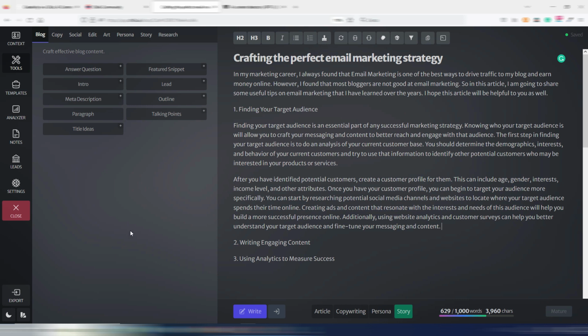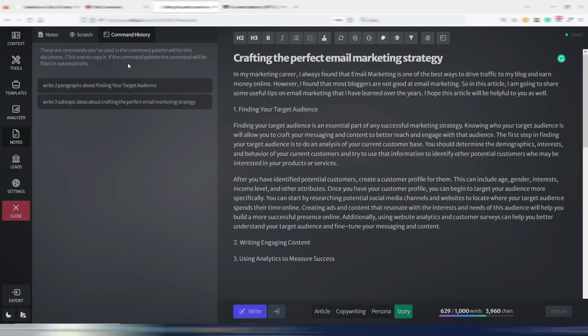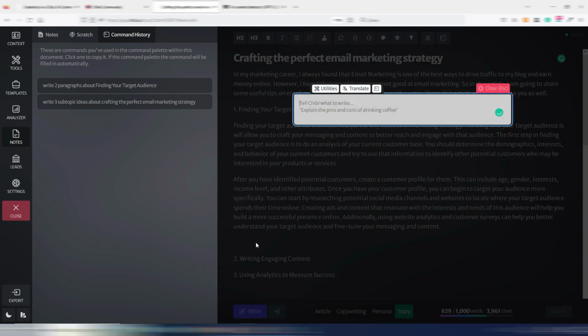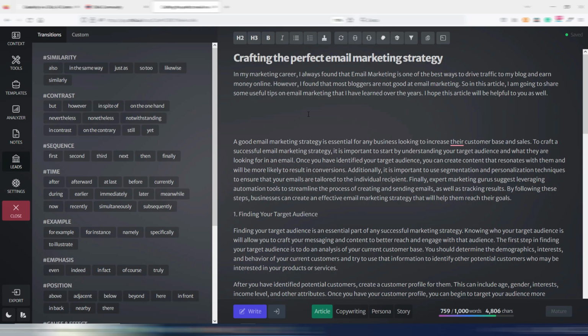And an interesting thing is that here on my Notes tab, I also have my command history. So if I want to reuse one of my last commands, I can do it here. I can open my command palette here, and by clicking here, my command will be copied here. I want to show you 2 little things in the document again.